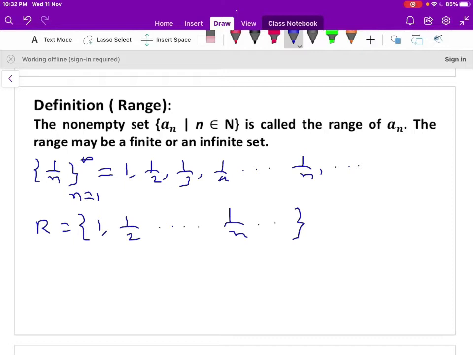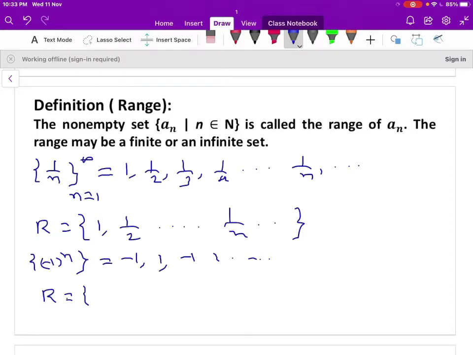Let us take a second example, the sequence (minus 1) to the power of n. That can be written as: when n is 1, minus 1; n is 2, plus 1; when n is 3, that is minus 1; when n is 4, plus 1, and so on. So what is the range of this sequence? It is a collection of the terms of the sequence, and moreover it is a set. In a set, all the elements should be distinct.